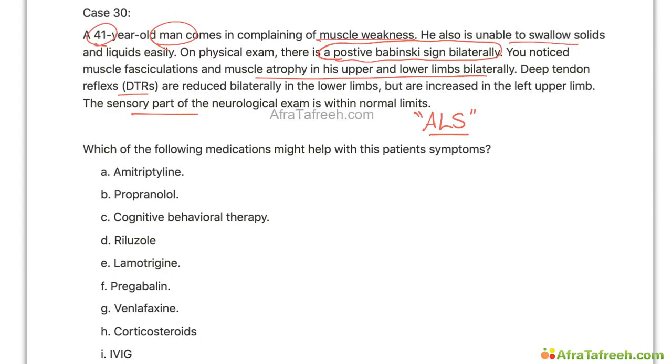How do you treat it? There is no cure for it. The only option that we have is riluzole. It does not stop the progression of the disease. It just might improve survival a little bit and delay the need for tracheostomy and mechanical ventilation.